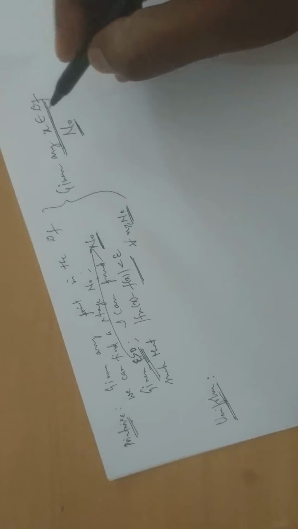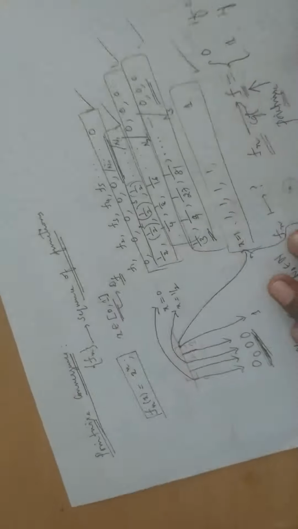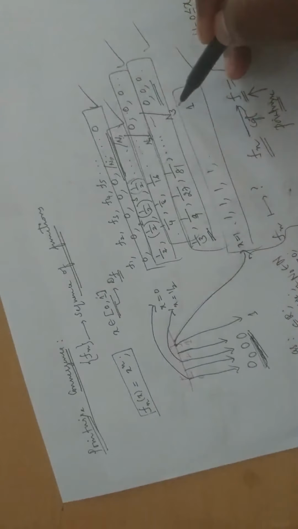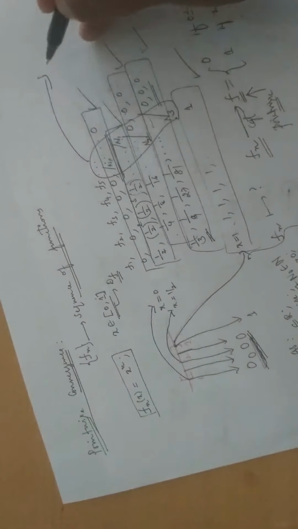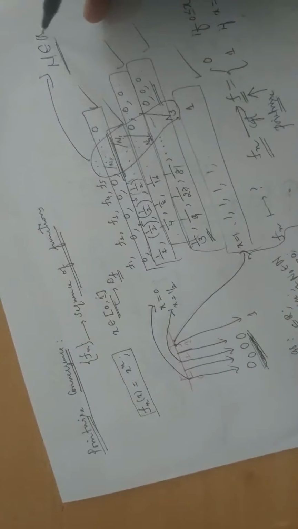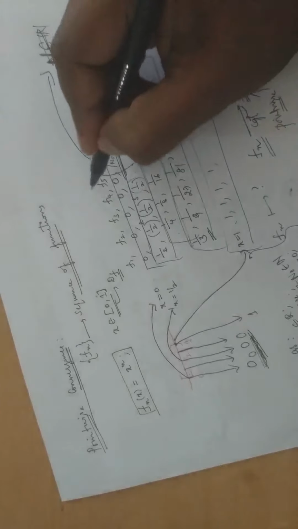Instead of finding a stage for each member, where we used to find n0, n1, n2 likewise, now I don't want that. I just want one member from the natural numbers, let me say a natural number n, which works for every x.